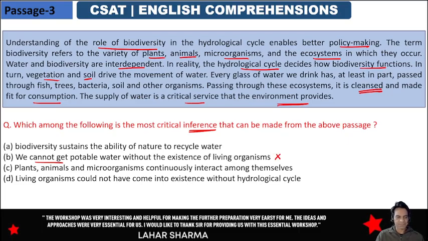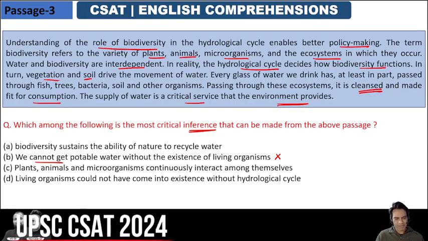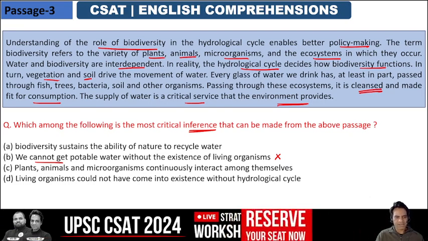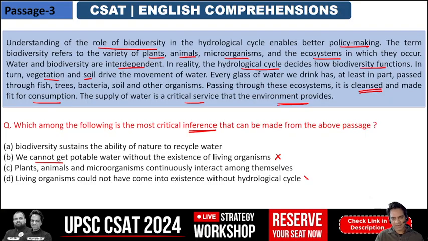ठीक है, दिस इज एक्सट्रीम. प्लांट्स, एनिमल्स एंड माइक्रो ऑर्गेनिजम्स कॉन्टिन्यूसली इंटरेक्ट अमंग देमसेल्व्स. सच बात है कि plants, animals and microorganisms continuously interact among themselves. ये सच है. Fourth, living organisms could not have come into existence without hydrological cycle. ऐसा कहीं नहीं कहा गया पैसेज में.